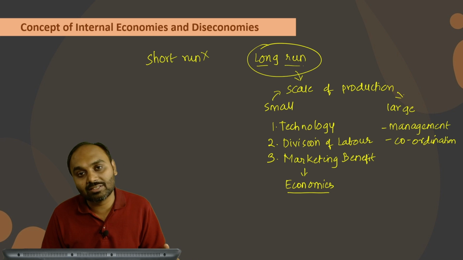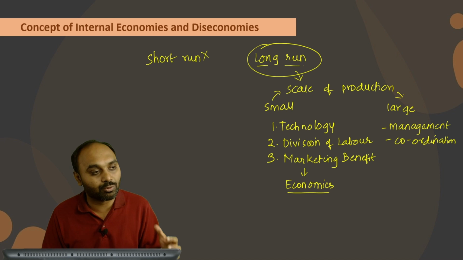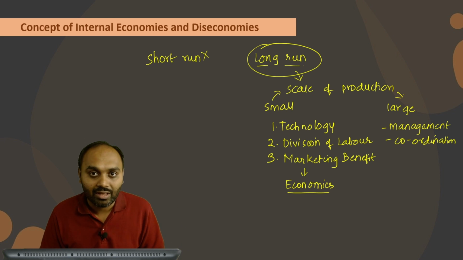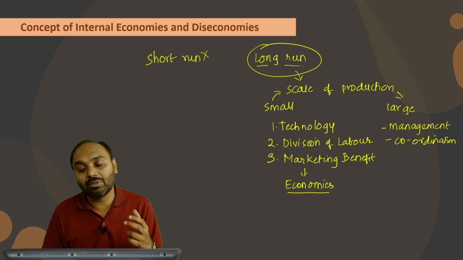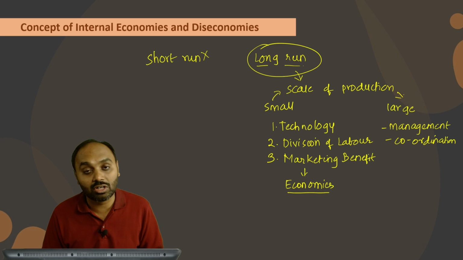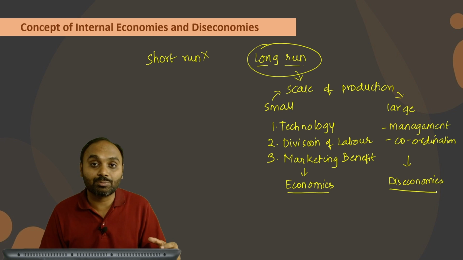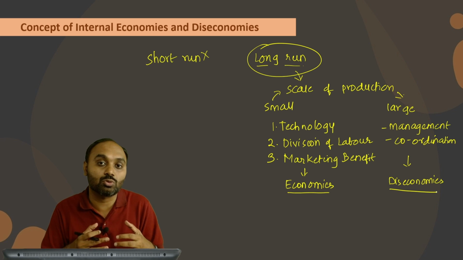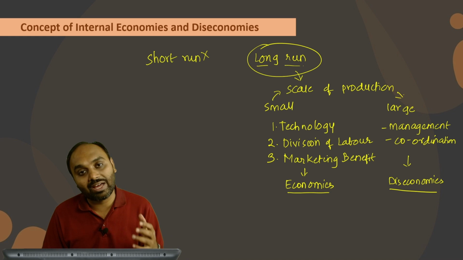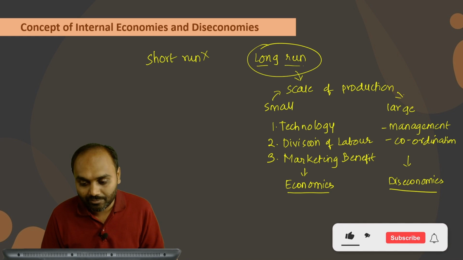Now in order to manage such a big organization, it is very much important to manage it properly. There should be proper coordination, there should be proper control. And if an organization is not able to control and coordinate all the economic activity, then this will lead to diseconomies. Diseconomies are nothing but a kind of losses or disadvantages that occur because that organization has grown so large. It is not possible to manage and control the scenario properly.